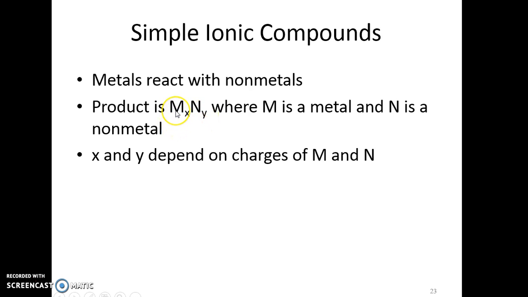So for instance, if N has a charge of -3 and a subscript of 2, there are 6 negatives. M must have 6 positives then. If M has a charge of +2, well then its subscript must be 3, because 3 times 2 is 6, and you have to have 6 positives if there's 6 negatives.